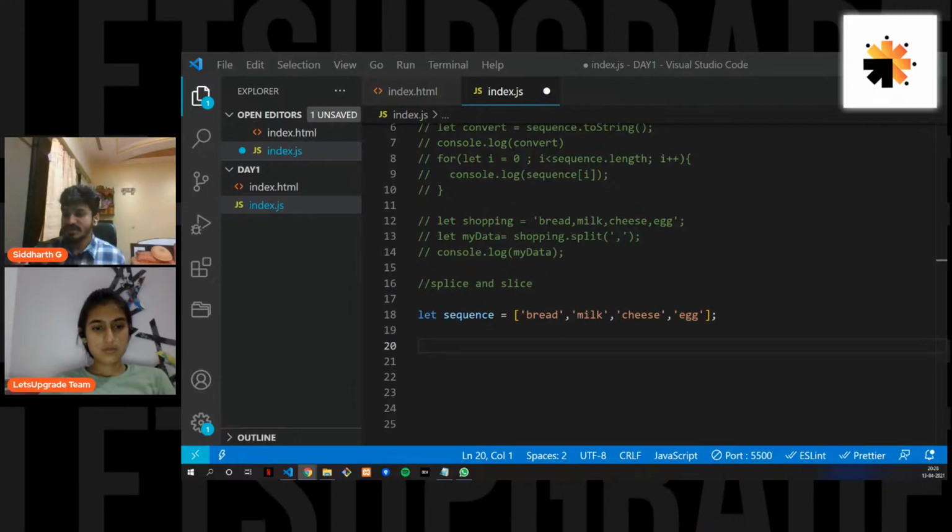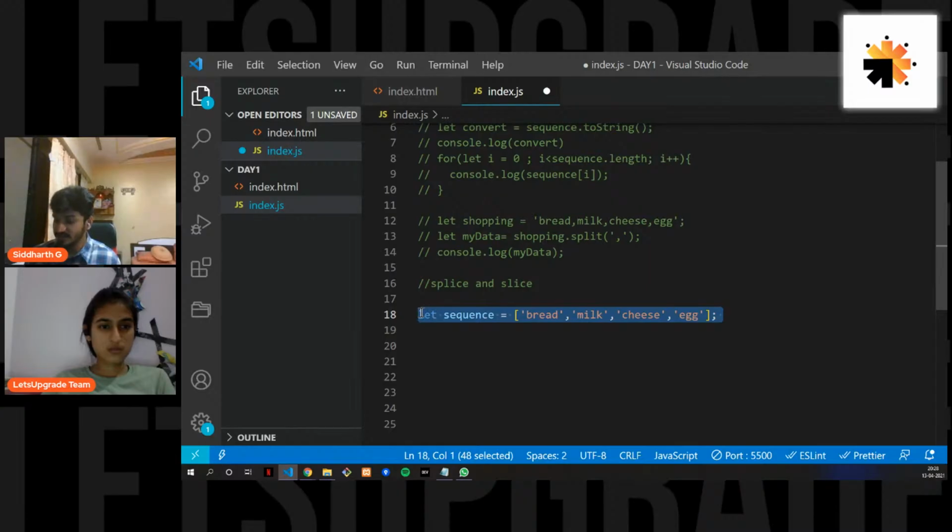If you set the optional argument as 0, no items will be removed. And the third is the new items to be added to the array. I know I told a lot of things, so let's go into a few code examples, and then I will rephrase all the sentences that I've just told you.